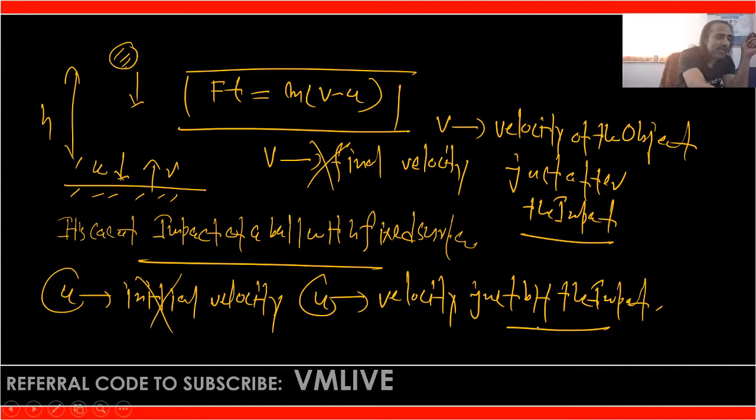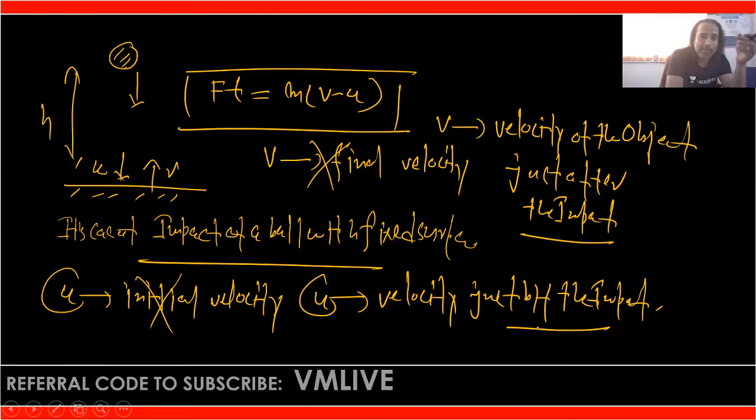Jay Prakash and everyone, all the students, is there any doubt? Please respond. I just explained all the important fundamentals about the impulse momentum equation. The source is Newton's second law of motion, F is equal to ma. From this, the equation Ft is equal to m(v minus u) is derived.